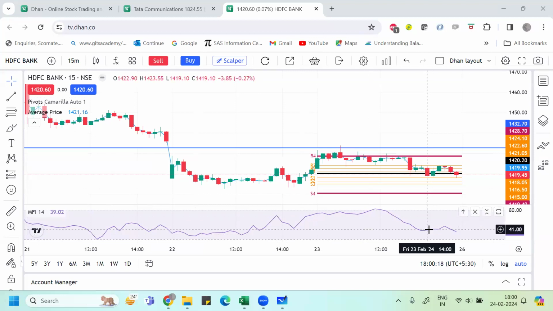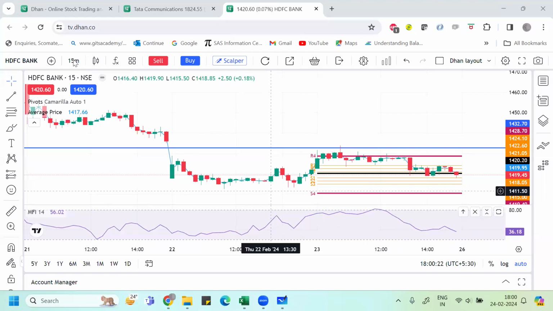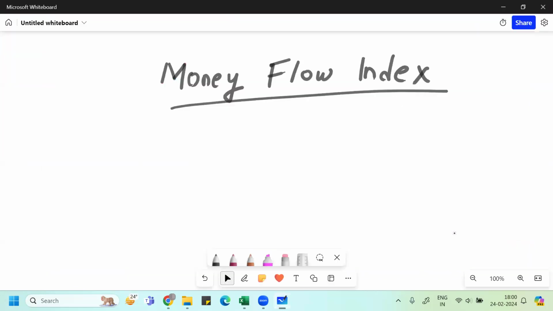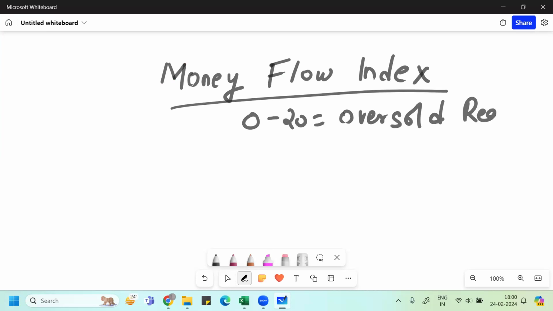Now the question comes, what does this value signify? Imagine right now I'm putting it on HDFC Bank for a 15-minute chart, and I'm getting a value of 36.18. What does this mean? Whenever you are analyzing any stock through technical analysis, if you're getting an MFI value anywhere between 0 to 20, that signifies an oversold region. Oversold region means that the stock has been sold a lot. Now it's the time that you should buy the stock.